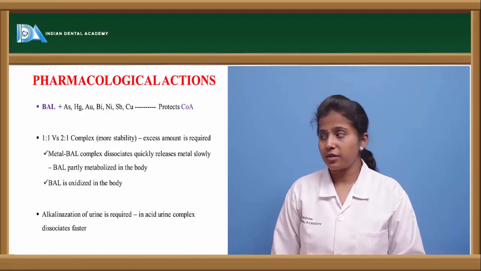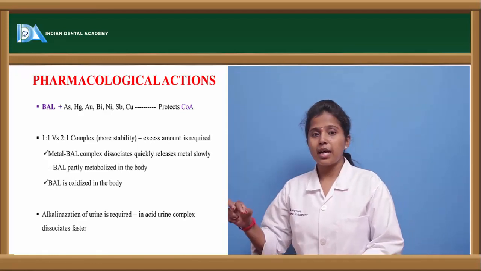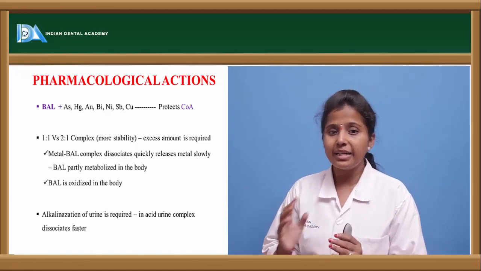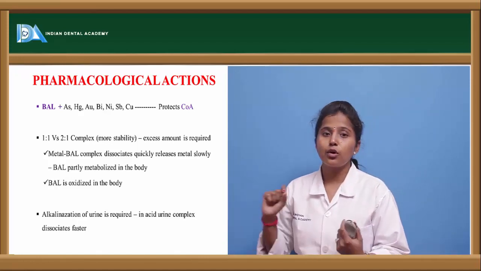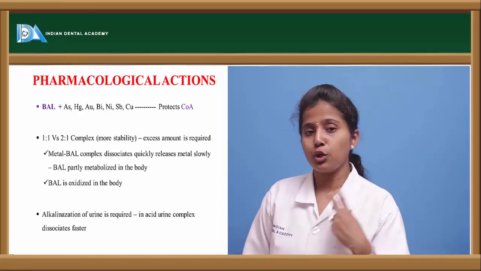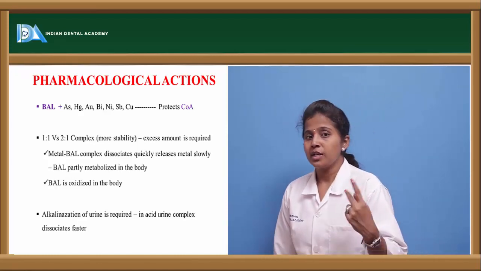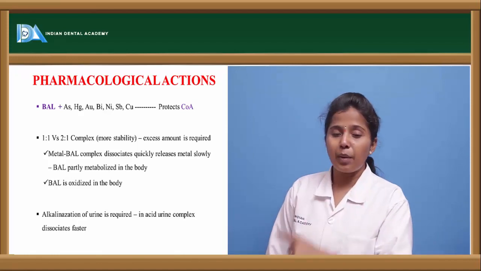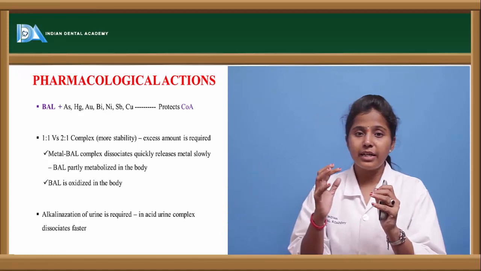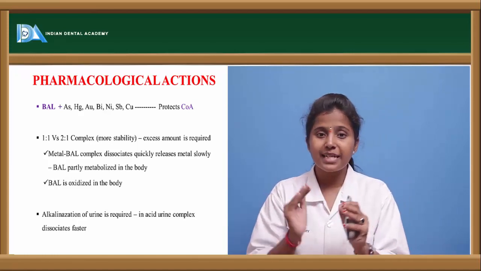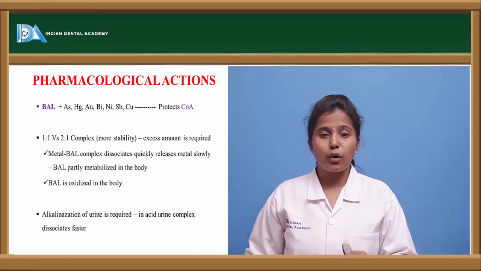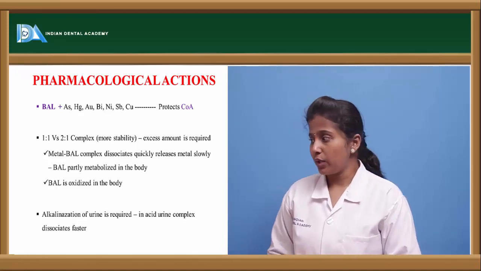And dimercaprol and the heavy metal usually bind in the ratio of 1:1 or 2:1. The 2:1 ratio shows more effect than 1:1, where 2 represents the BAL or dimercaprol. When the metal and BAL form a complex, it is easily dissociable, easily excreted out of the body, and non-toxic to the body.